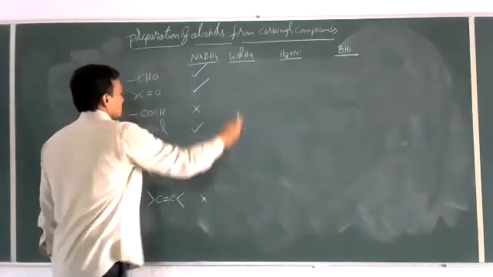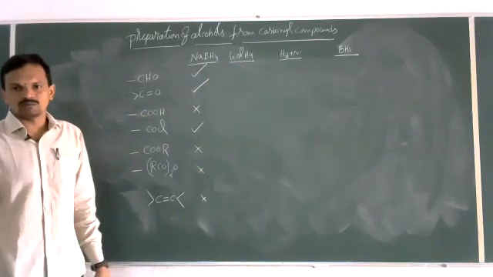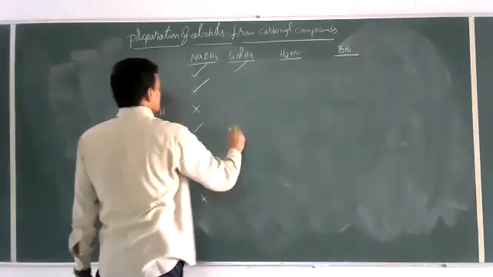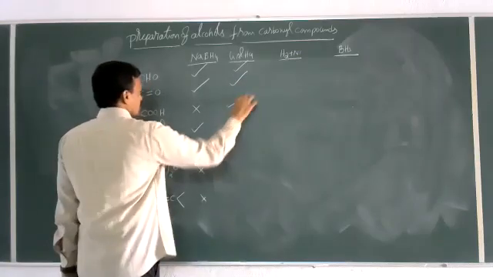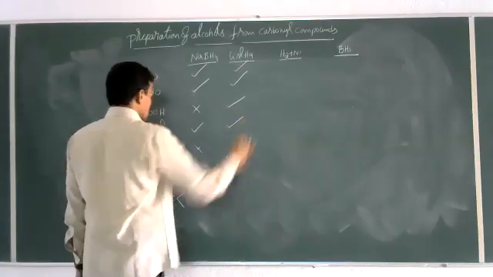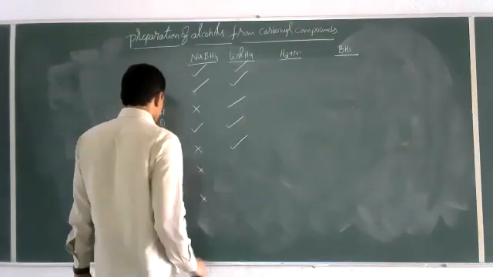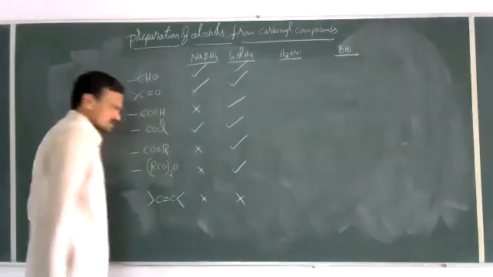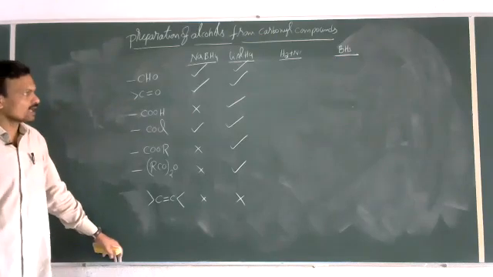So if you take LiAlH4, lithium aluminum hydride. See, lithium aluminum hydride can reduce aldehydes, ketones, carboxylic acids, acid chlorides, esters, as well as acid anhydrides, but not alkenes. Alkenes cannot be reduced.